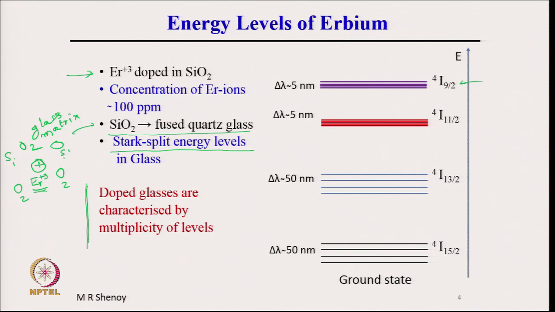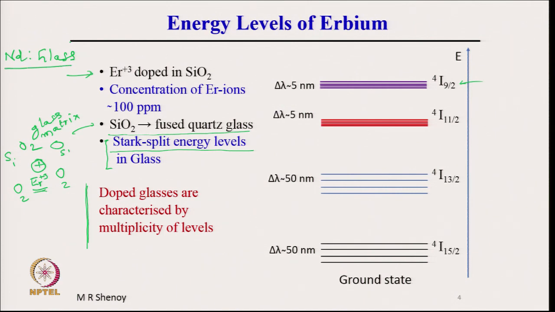The surrounding electrostatic field of these erbium ions is different, and therefore this results in different allowed values of the energy levels, which is called Stark split energy levels in glass. This is also true in the case of Nd:YAG, but if we use Nd ions in glass, Nd glass lasers and Nd glass laser amplifiers are also very important.